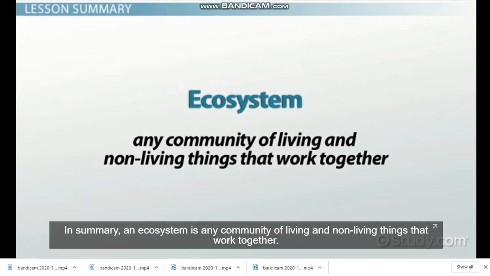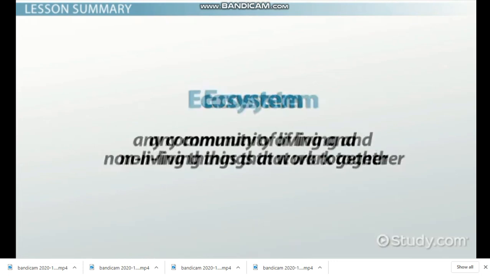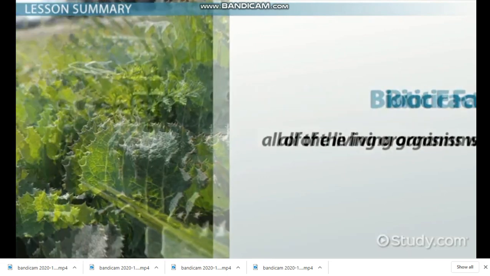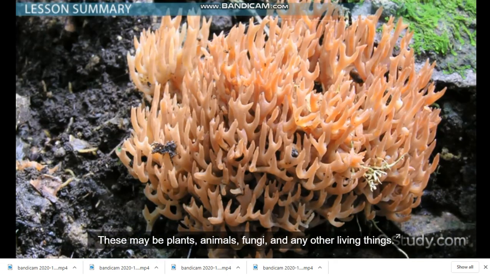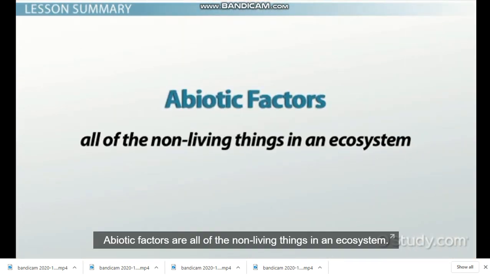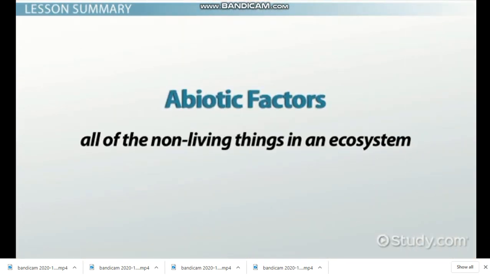In summary, an ecosystem is any community of living and non-living things that work together. Biotic factors are all of the living organisms within an ecosystem. These may be plants, animals, fungi, and any other living things. Abiotic factors are all of the non-living things in an ecosystem.